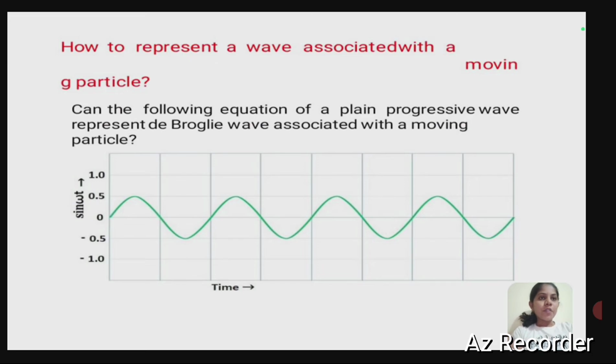How do we represent the wave associated with a moving particle? Here we can observe a plane progressive wave representing a de Broglie wave associated with a moving particle, time versus sine omega t, moving from 0 to 0.5, then rising at 0.5 and again between minus 0.2 to 0.5.